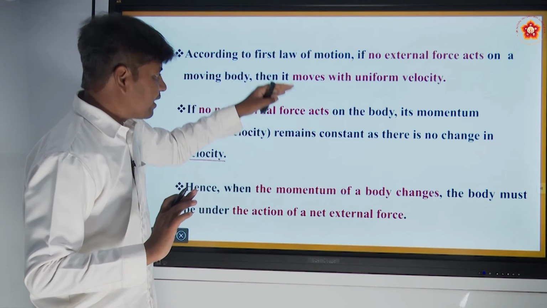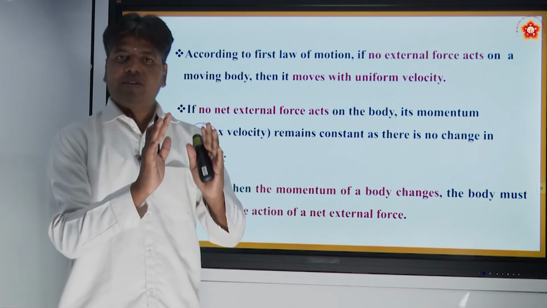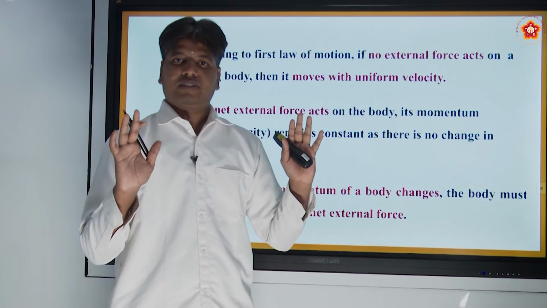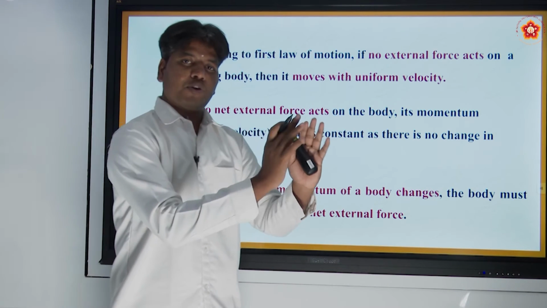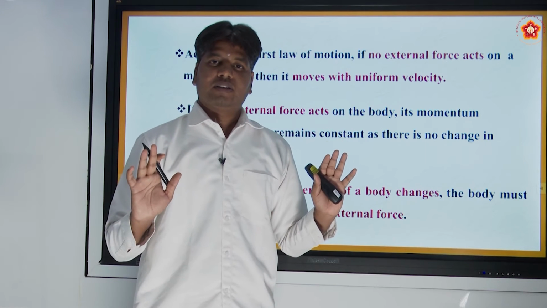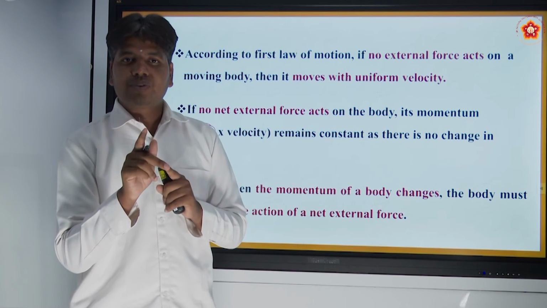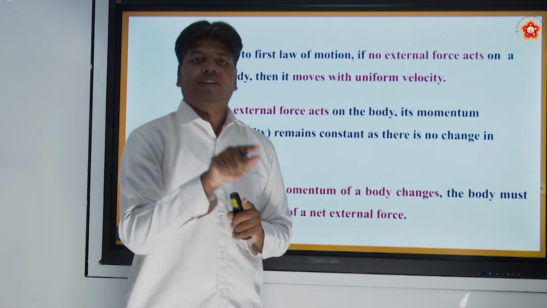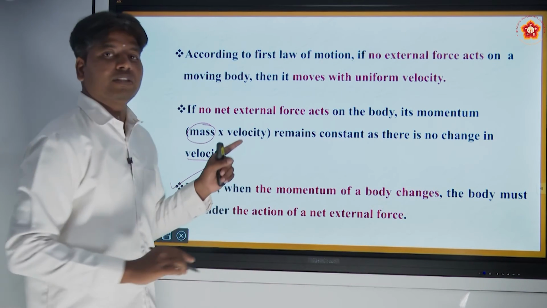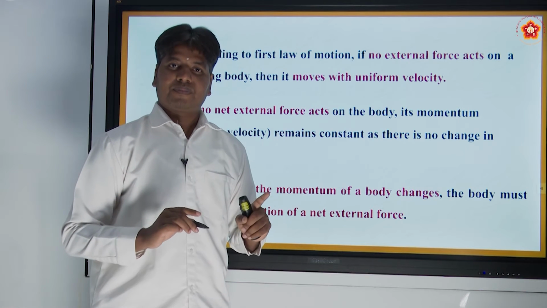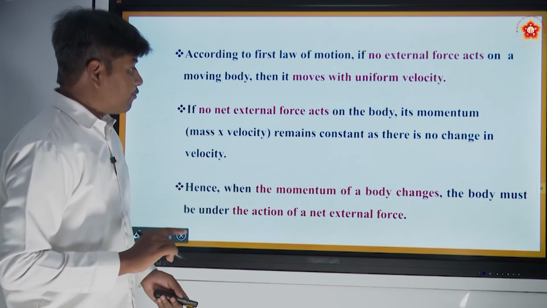See how we are linking, how we are deducing. No external force, the body is moving with uniform velocity, right? No external force, the momentum of a body is constant. In order to get a change in momentum, what do you need to do? You need to add external force. This is the informal definition of Newton's second law. Alright. Now let us go to the formal definition.